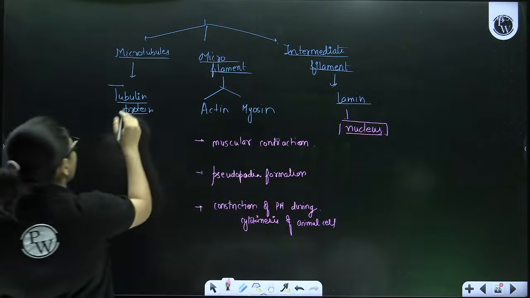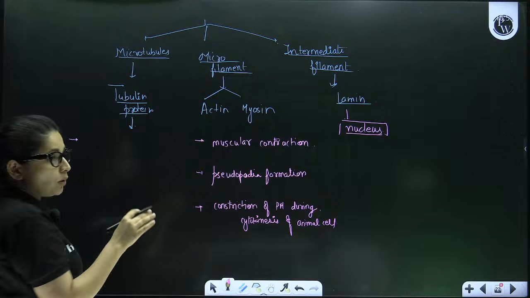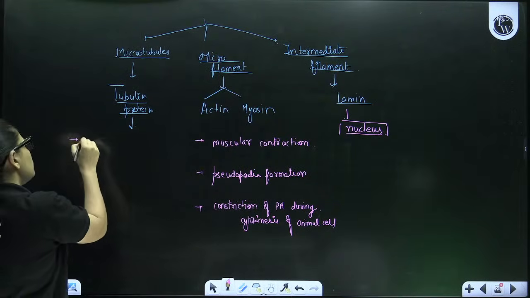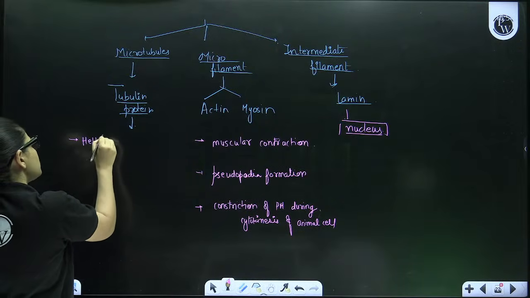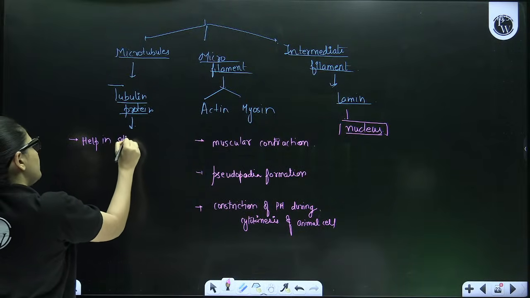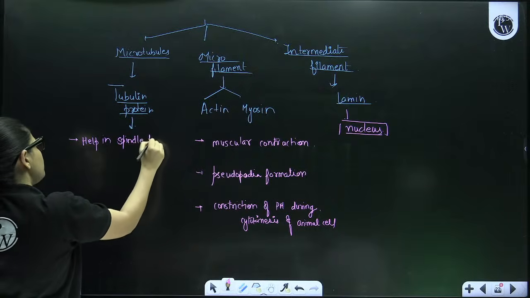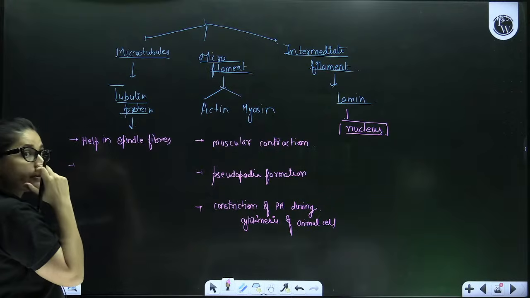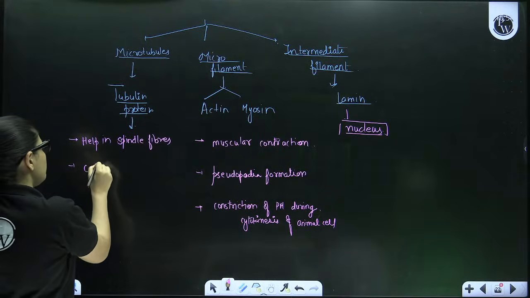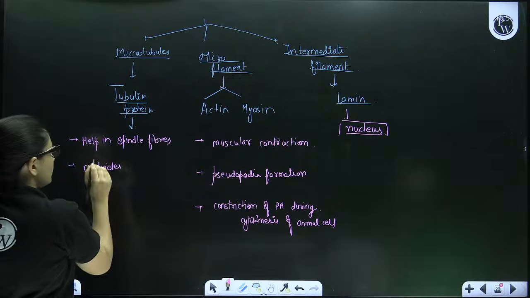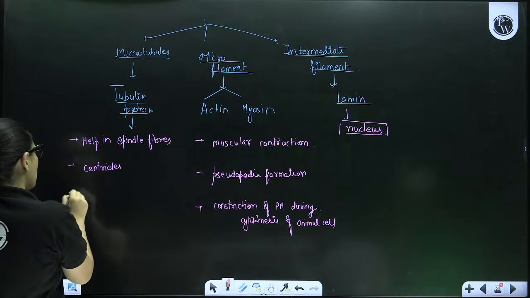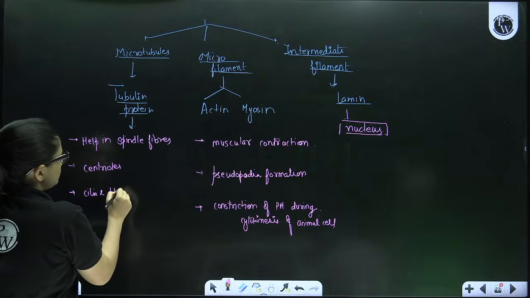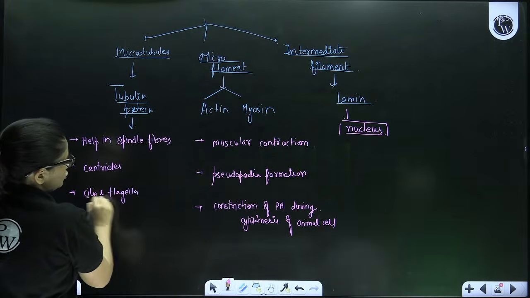ठीक है. अब अगर हम माइक्रोट्यूब्यूल की बात करें बेटा तो ये बहुत इंपॉर्टेंट है, इन पे ही हमें मेनली फोकस करना है, because these microtubules help in forming spindle fibers during the cell division. So they help in the formation of spindle fibers. Therefore they help in the movement of chromosome, right? Not only this, they also make centrioles. So they also help in cell division like this. Apart from this, they also prepare cilia and flagella. So that means they also help in locomotion, right?